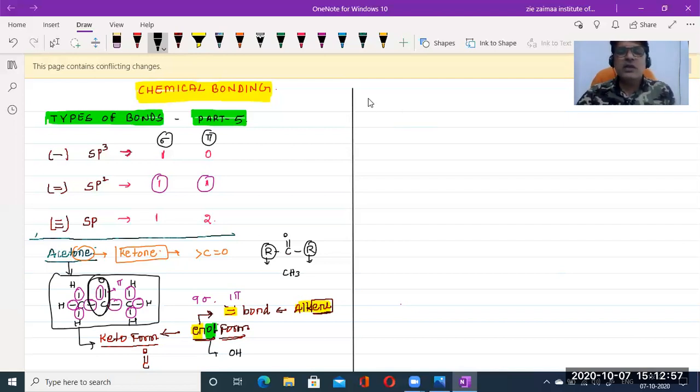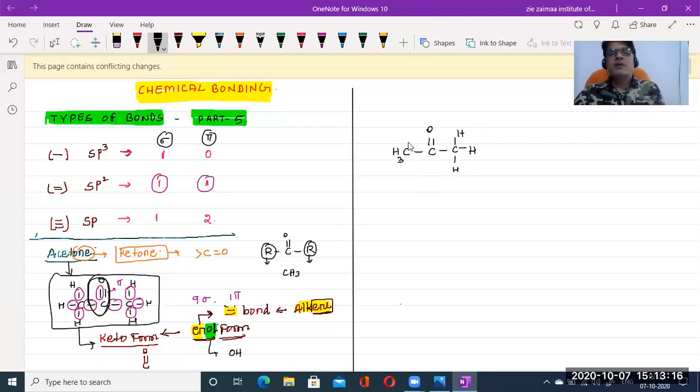Come to the right hand side, here I'm going to show CH3, C double bond O and CH3. For an easy process, I'm going to write it like this.